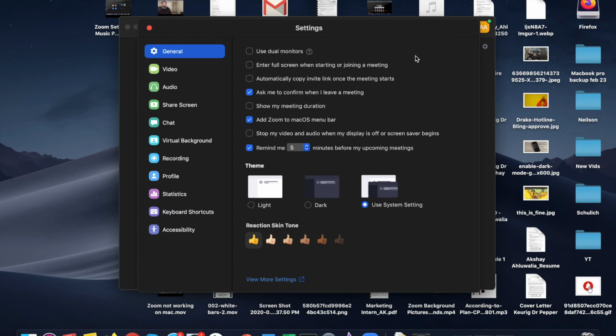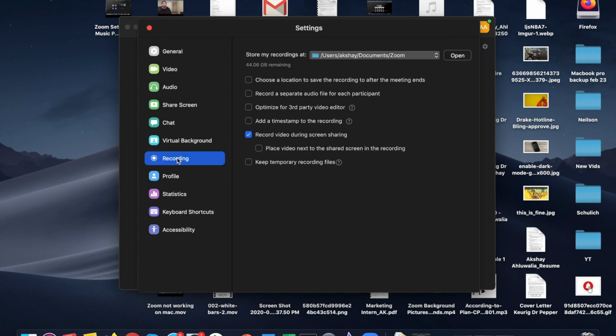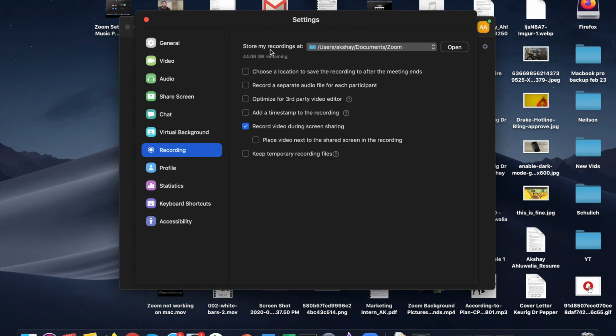And as soon as the settings open, on the left hand side you will find a recording option. Click on the recording option and you will find a host of recording options that are available to you on the right hand side. So the very first option is the place that you want to store your local recordings on, and what you can do is you can either keep the same place.